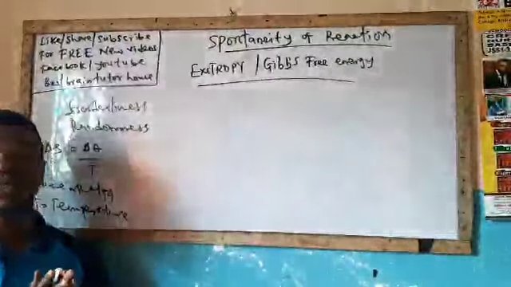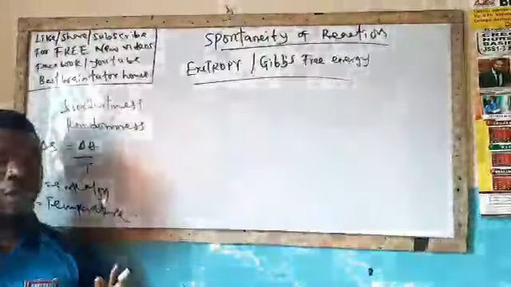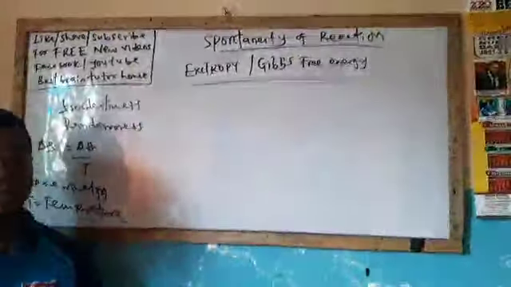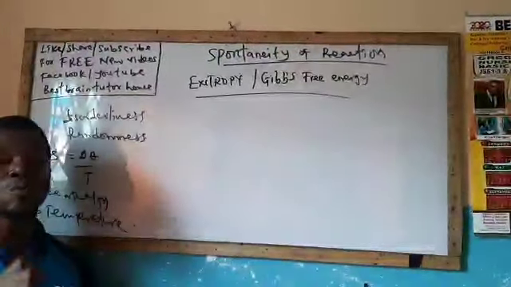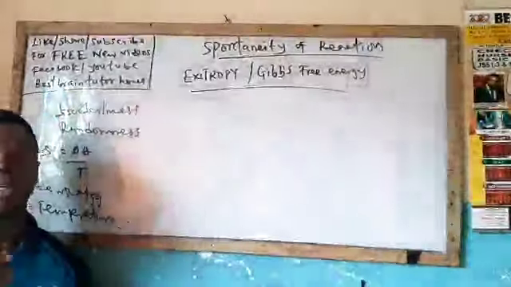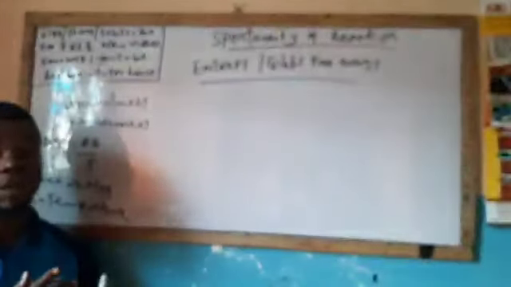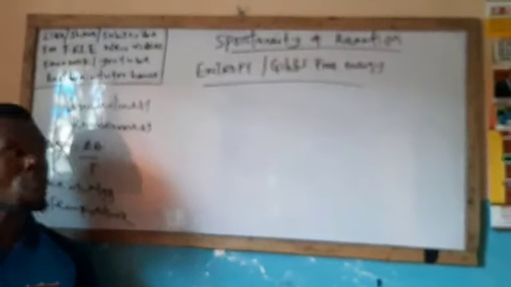Now, to describe randomness and compare entropy, we will compare it to the states of matter. We have three states of matter, which are solid, liquid, and gas. Among the three states of matter, gas has the highest entropy. Why? Because gas molecules move faster than the molecules of every other state. Gas molecules are held together by a weaker force. By so doing, their degree of randomness or disorderliness tends to be higher than every other state of matter.